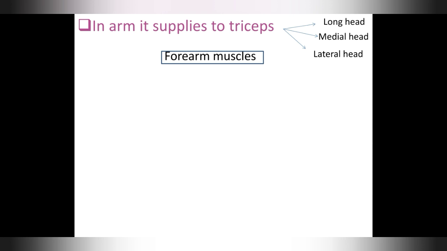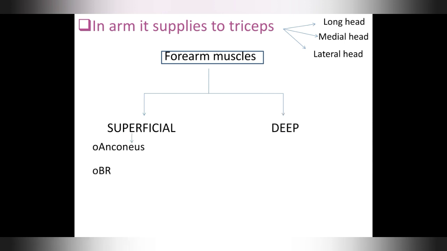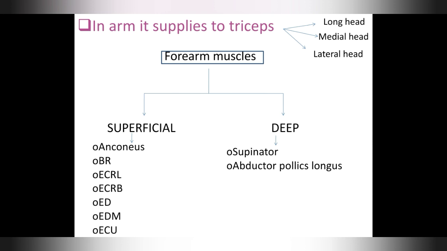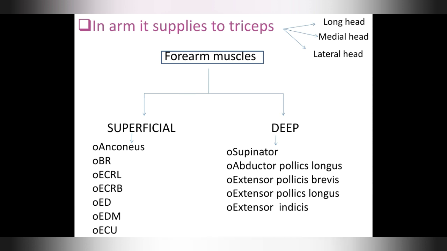Now we will separately discuss forearm muscles under two categories, superficial muscles and deep muscles. Superficial muscles are anconeus, brachioradialis, extensor carpi radialis longus, extensor carpi radialis brevis, extensor digiti minimi, extensor carpi ulnaris. Deep muscles are supinator, abductor pollicis longus, extensor pollicis brevis, extensor pollicis longus, extensor indicis. These are the deep muscles of forearm.